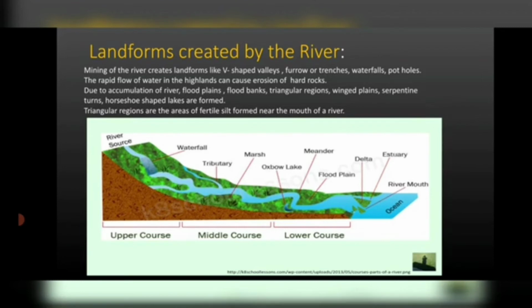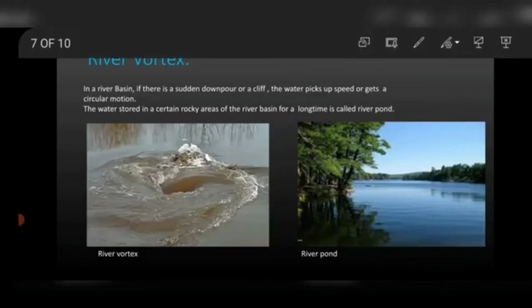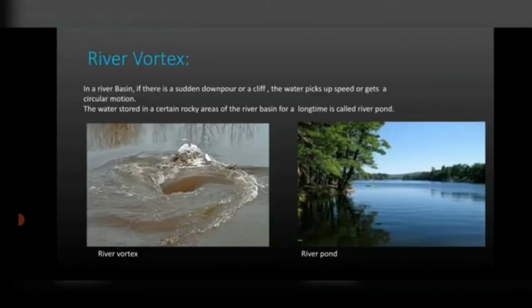Now, in a river basin, if there is a sudden downpour or a cliff, the water picks up speed in a circle or gets a circular motion. You can see how it happens. So this is called a vortex. Now this water stored in certain rocky areas of the river basin for a long time is called a river pond, or it is also called a river pool.